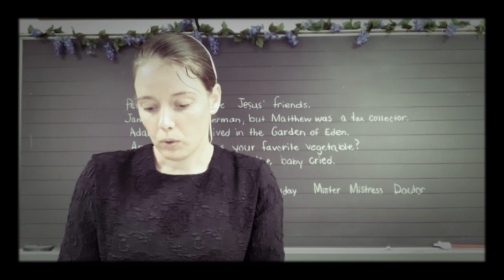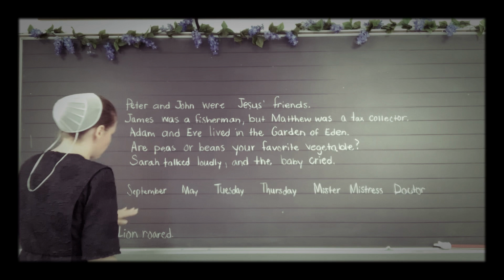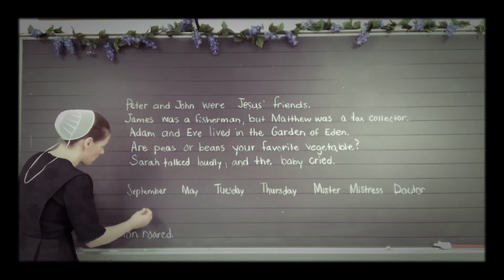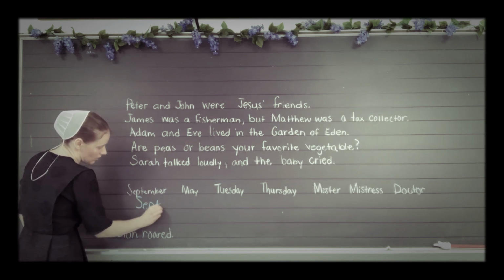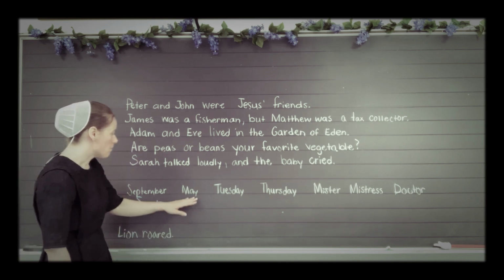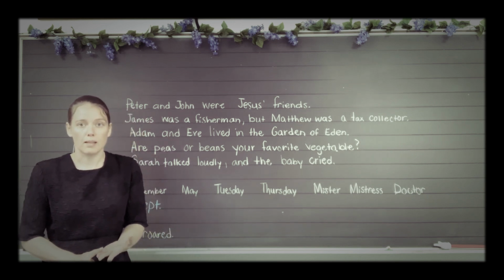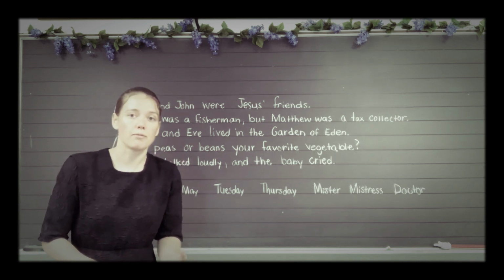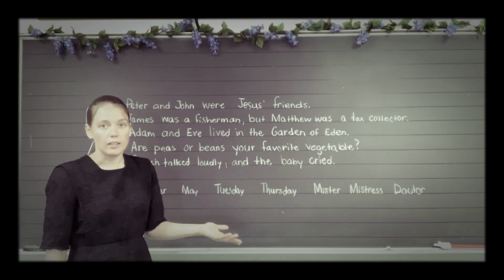Okay, so let's look at the board. We have some abbreviations here on the board, and I'm going to spell the abbreviations. So we have September. The abbreviation for September is, of course, a capital S, and then E and P and T, and then you don't forget your period after abbreviations. Abbreviations get periods. May, is there an abbreviation for May? Do you still remember that a few of the months of the year do not get an abbreviation because they are short enough. So May is short enough that you do not need an abbreviation.